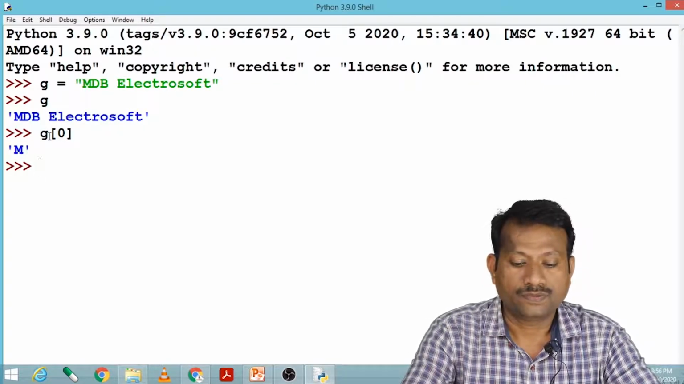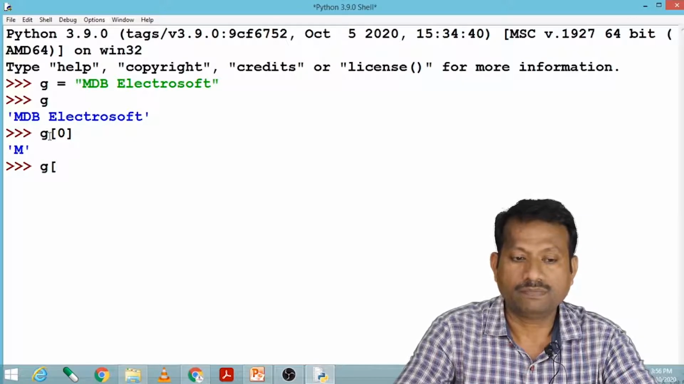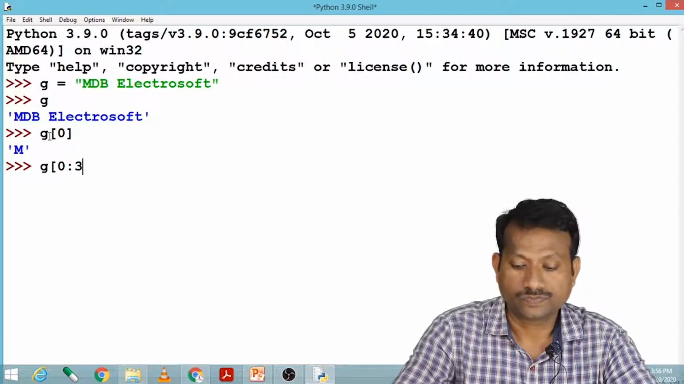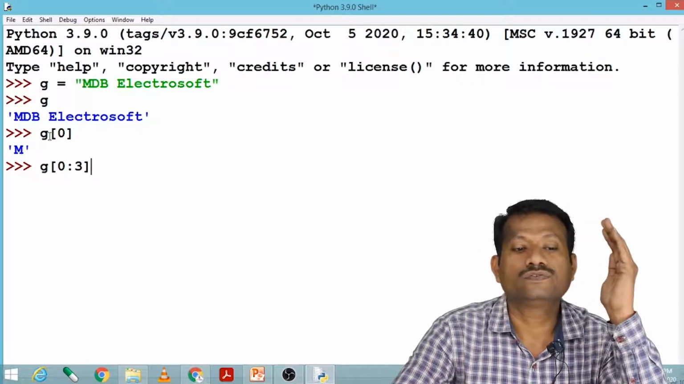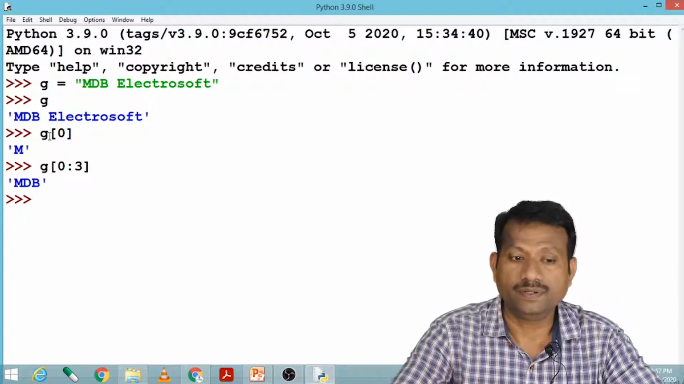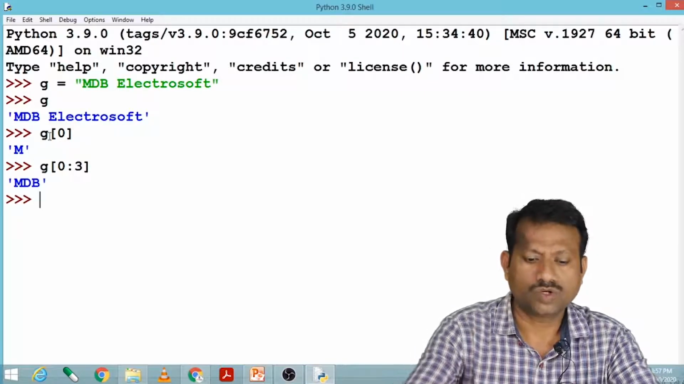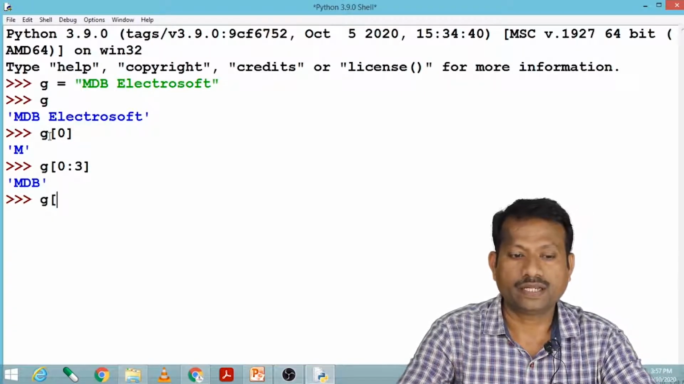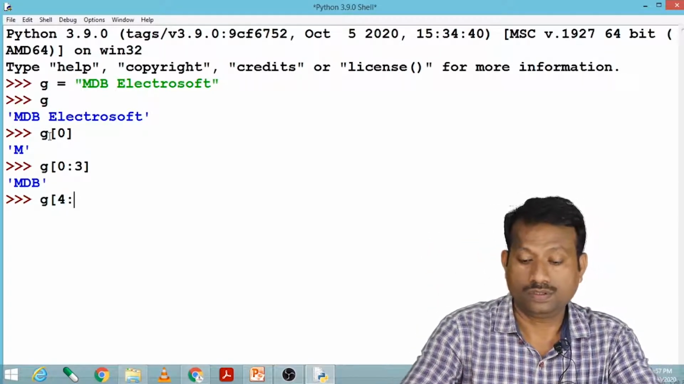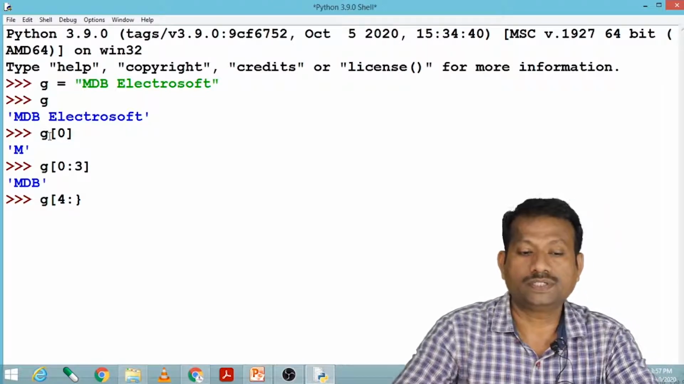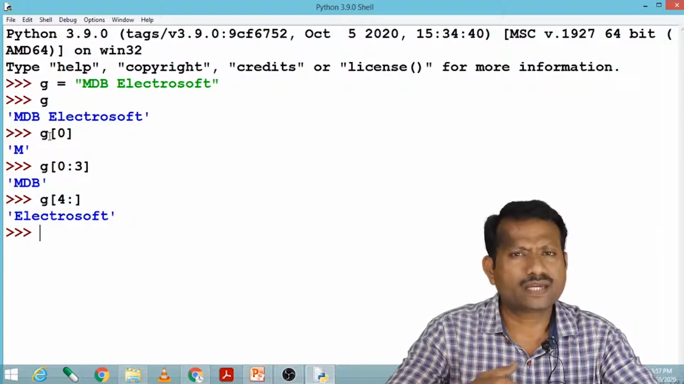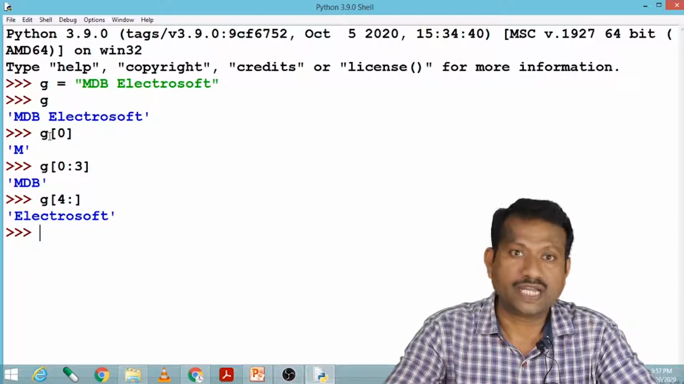If I say G in bracket 0 to 3, bracket complete, what I'll get is the first elements, that is 0, first and second. If I enter, I'll get complete MDB. Suppose I want Electrosoft, so what I'll do, I'll say G bracket, the E starts from the fourth index. So I say 4 onwards, and just complete this bracket. If I enter, I'll get complete Electrosoft. In this way I can perform operations on string kind of data.